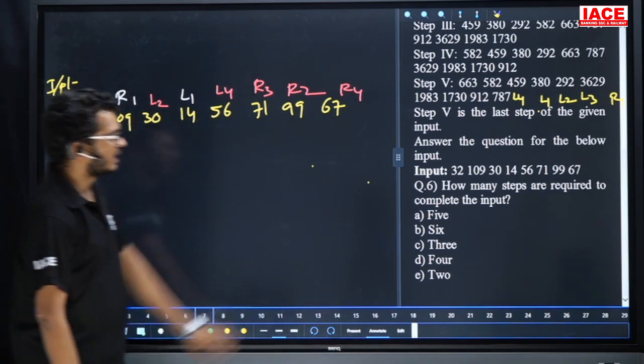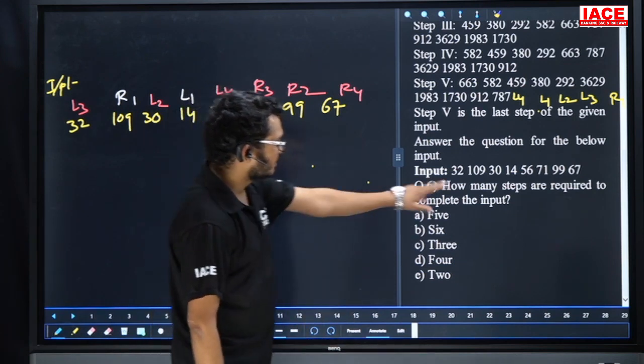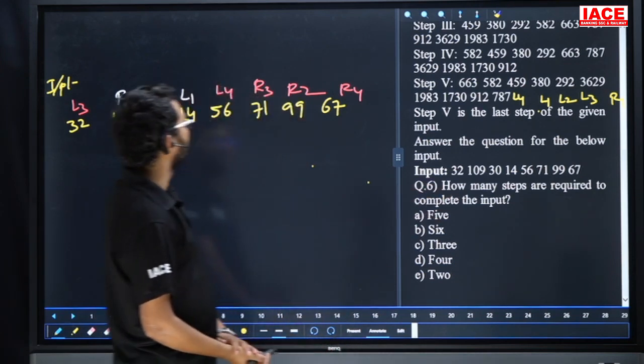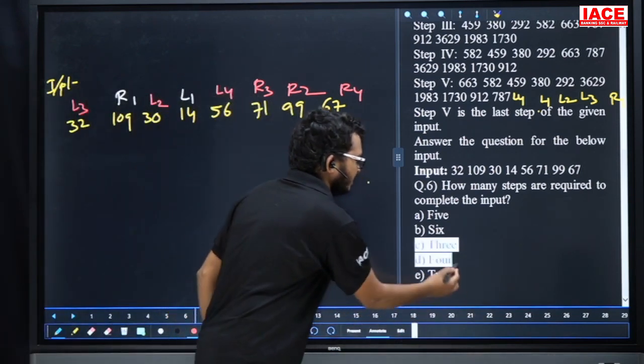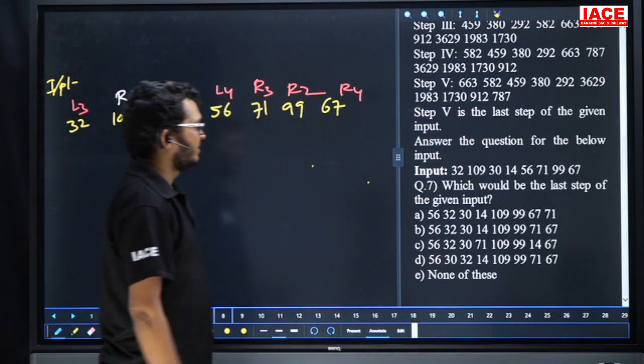Yes, leave it. Now, let us take the questions. Question number 6. How many steps are required to complete the given input? How many steps are required here? 4 steps. So, for question number 6, the answer is Option D.